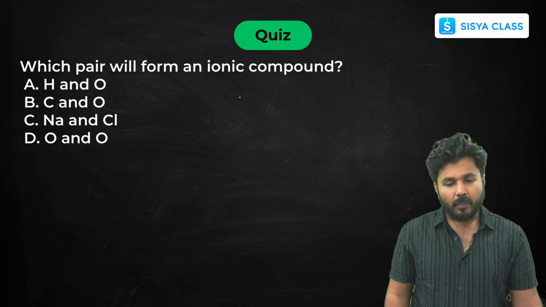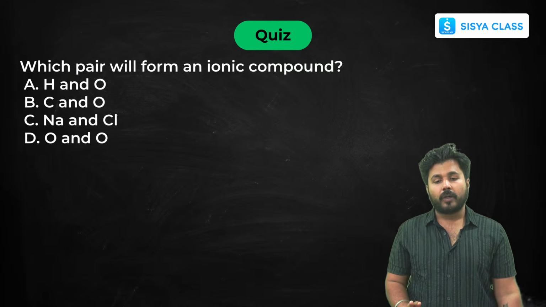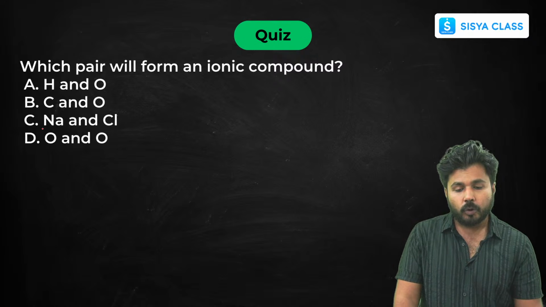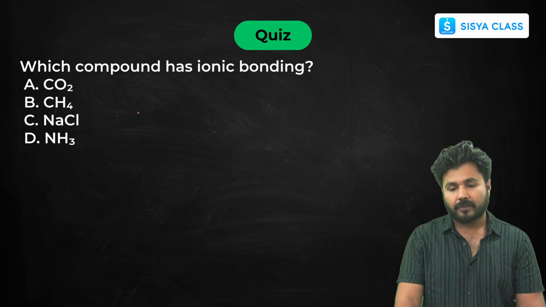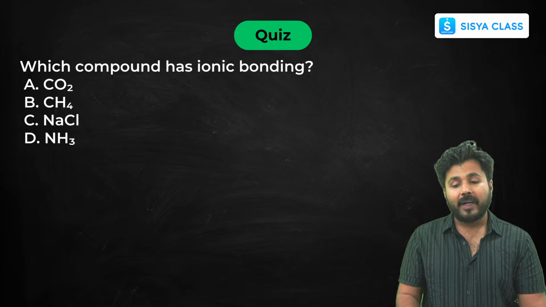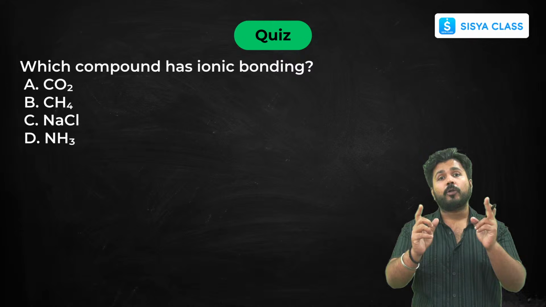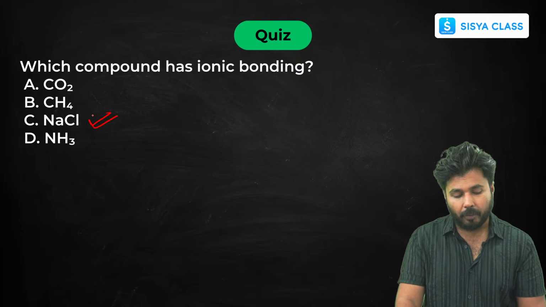Next, which pair will form an ionic compound? Sodium and chlorine, as they form cations and anions. Now which compound has ionic bonding? For ionic bonding, your mind should strike opposite ions. So here again sodium chloride, the rest all have covalent bonds.